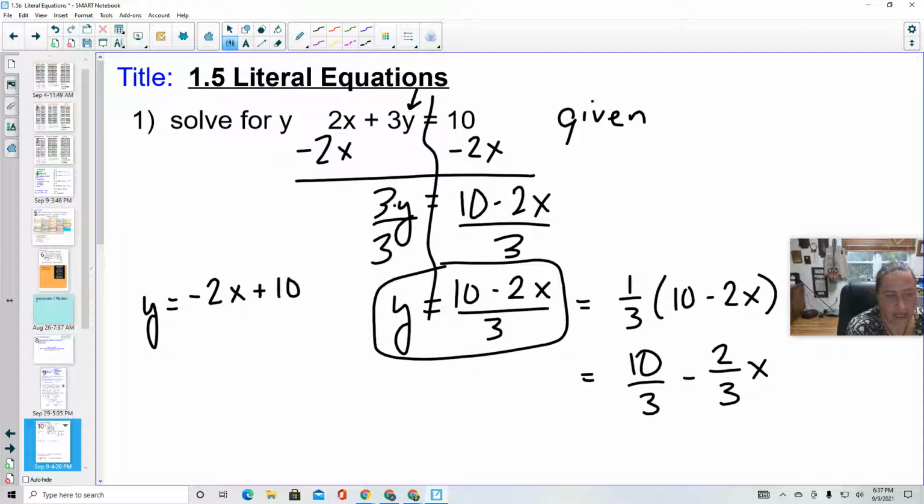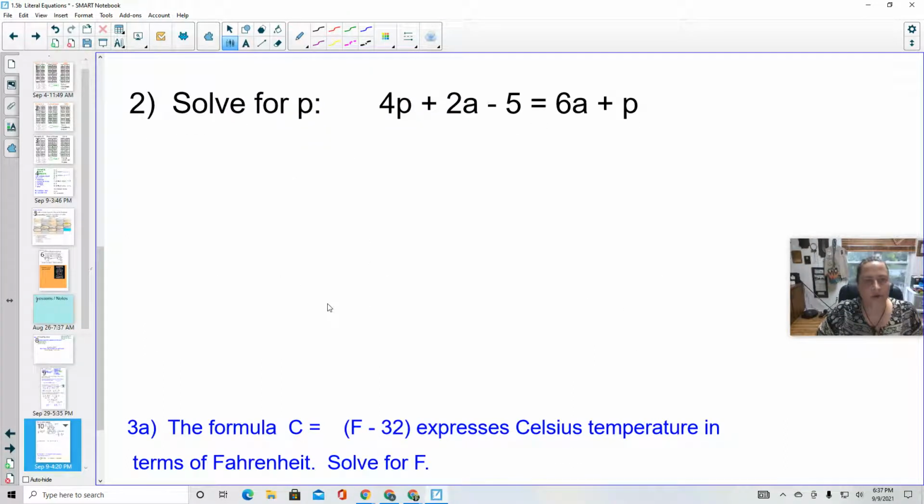Let's take a look at another one. This time we're going to solve for p. This is our given. Please take a minute and write that down. All right. So I want to solve for p. There's only one p in here, so I'm not really going to have any like terms dealing with the p, but I need to move everything away from it. So I'm going to add and subtract what's subtracted and added. So I need to subtract a 2a, and I need to add a 5.